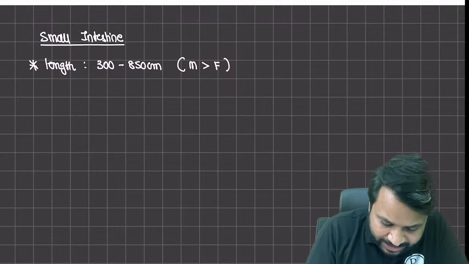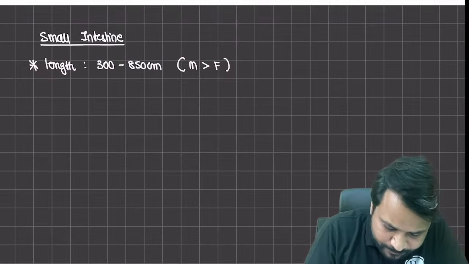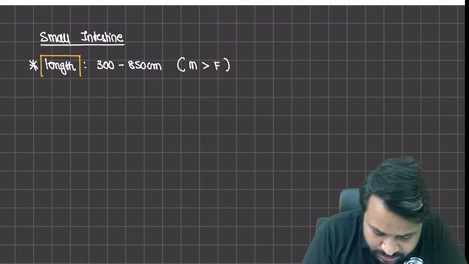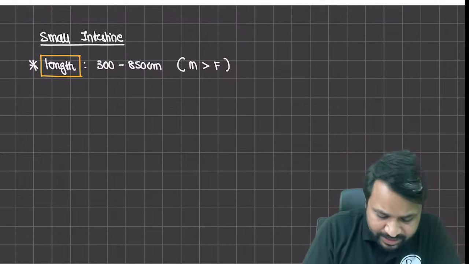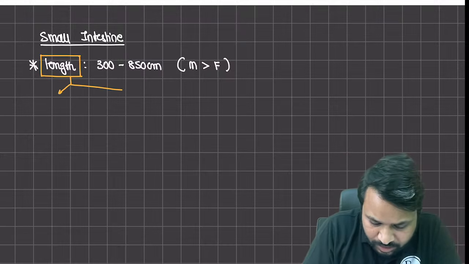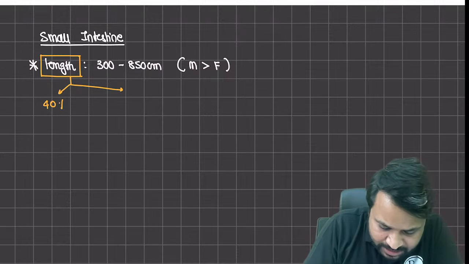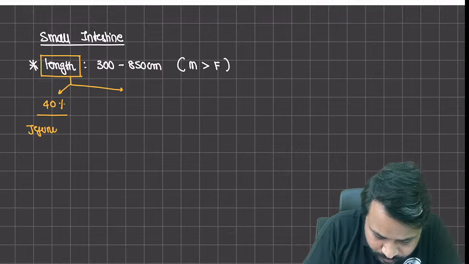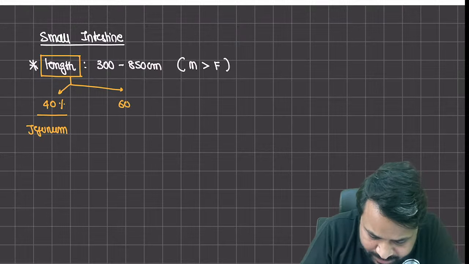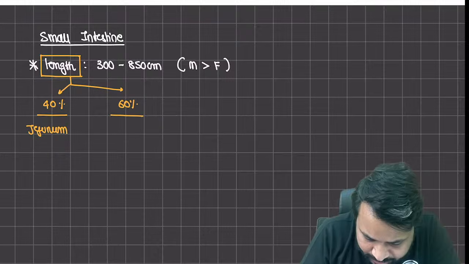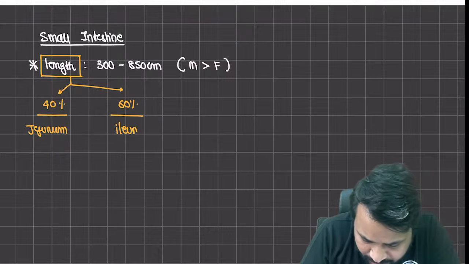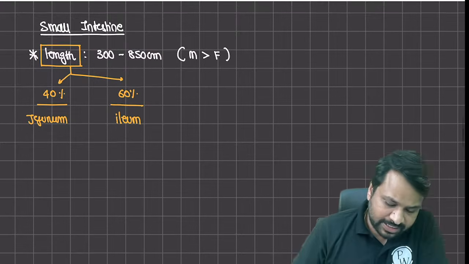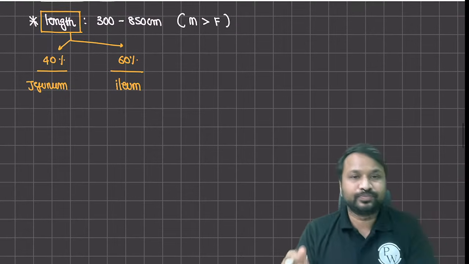Now in this length, if I have to differentiate between the jejunum and ileum, I hope everybody knows that ileum is longer than jejunum. So if I take in the percentage manner, 40% of this entire length is going to be jejunum, and 60% of this entire length, it is going to be ileum. Okay, so 40% comprises of jejunum and 60% comprises of ileum.